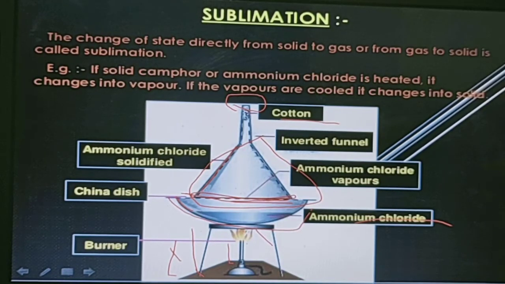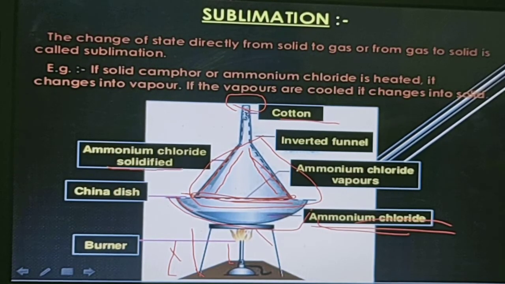So when you start heating it, the ammonium chloride is converted into gaseous form. As the vapors emerge, since there is no escape for them, the ammonium chloride vapors get deposited at the side of the funnel.